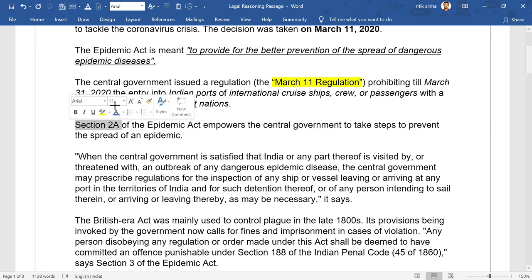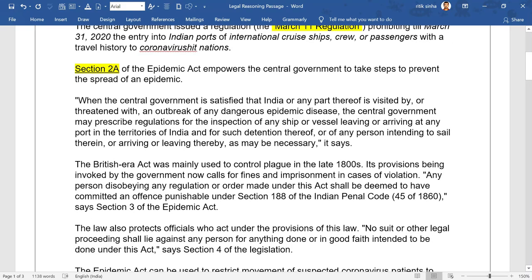Section 2A of the Epidemic Act empowers the central government to take steps to prevent the spread of an epidemic. So we can infer कि जो ये March 11th regulation है ये सेक्शन 2A के तहत ही लिया गया, राइट. By virtue of Section 2A of the Epidemic Act, this March 11th regulation has been notified by the government, right?